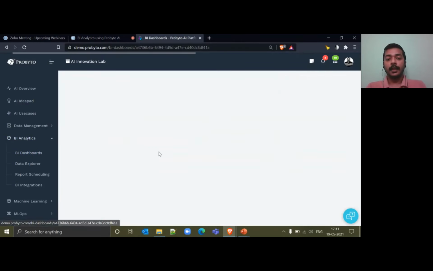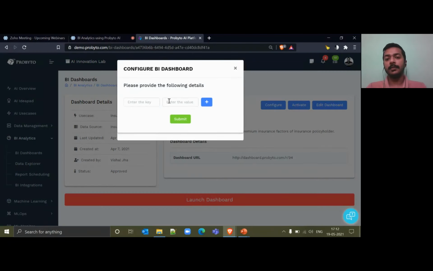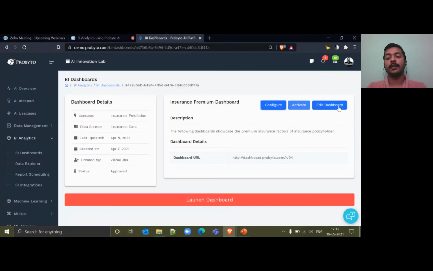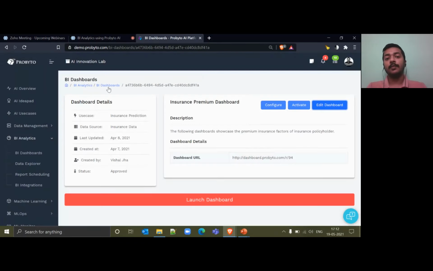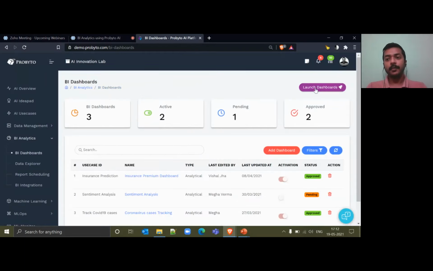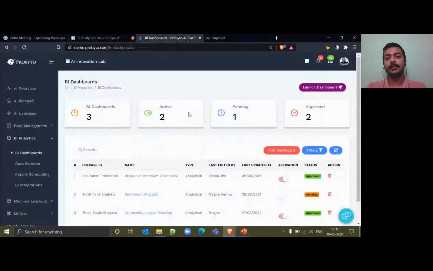So once any request for building a dashboard is approved, he or she needs to configure or provide the necessary information of the dashboard that has been built. He or she can configure and put the information directly from here in the second level page, or can also provide the URL of the dashboard that has been built. Now for building dashboards, we provide a platform which can be directly accessed from our portal itself.